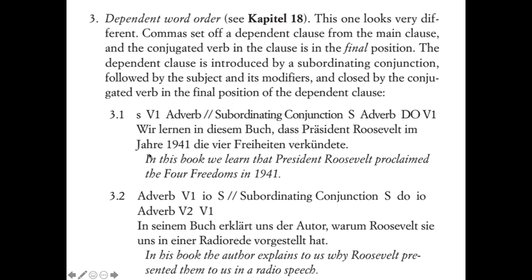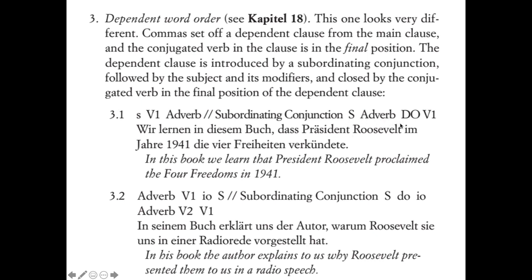So you could have, for example, wir lernen in diesem Buch, dass Präsident Roosevelt im Jahre 1941 die vier Freiheiten verkündete. So, wir lernen in diesem Buch, that's a main clause, right? It's got its verb in second position. But starting with dass, that's a subordinating conjunction. Then we're going to have the subject next, President Roosevelt.